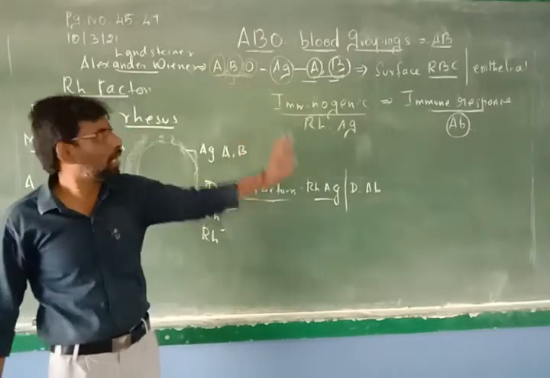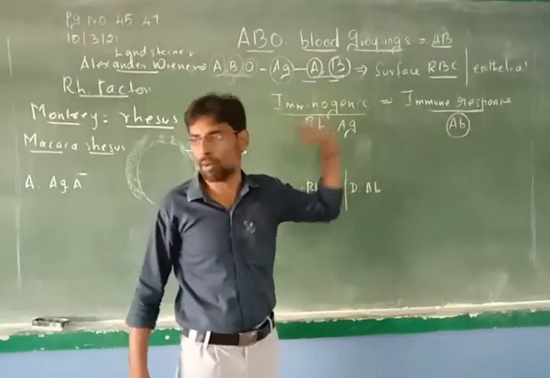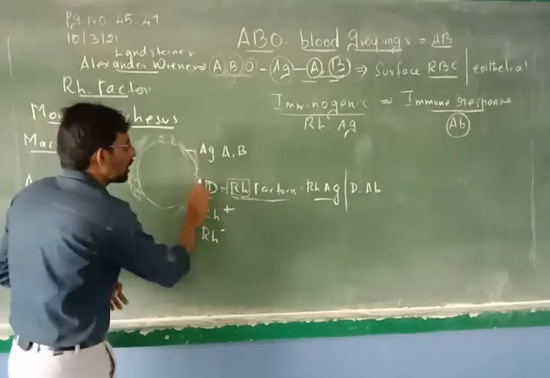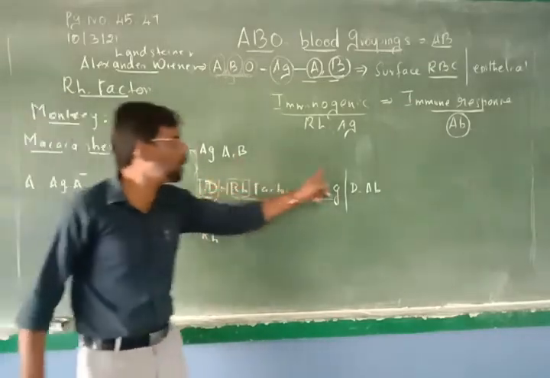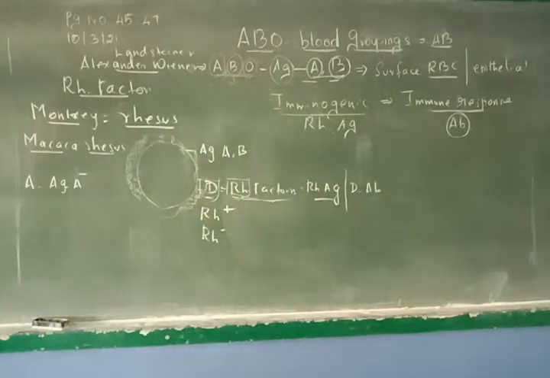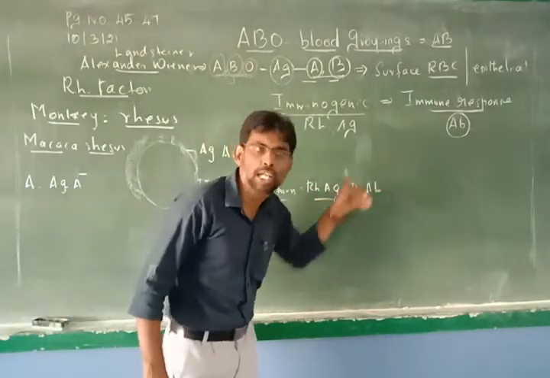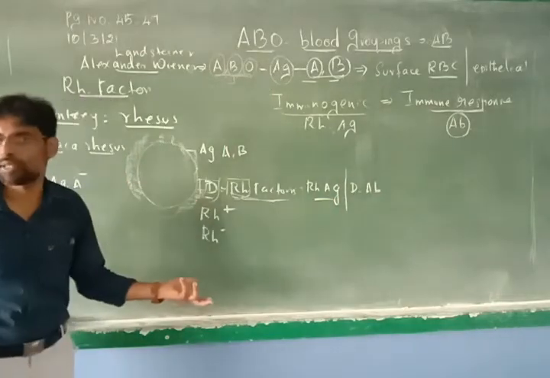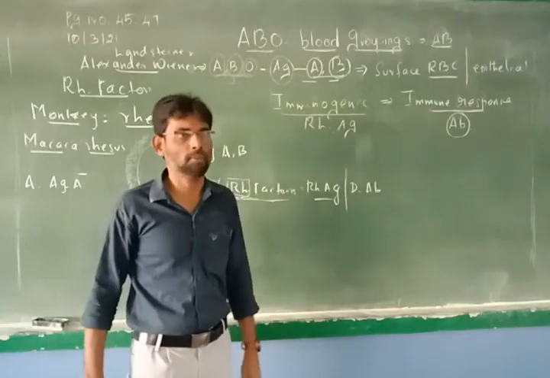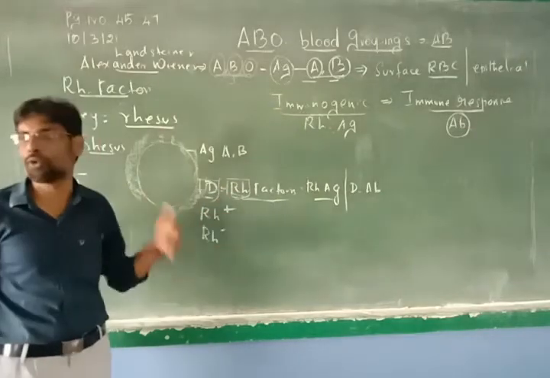The immunogen has the potentiality of generating immune response, generating antibodies. So here the immunogen is the RH factor, that means D antigen. So D antigen produces or initiates antibody. If RH factor is present in the blood, he will have RH antigen and at the same time RH antibodies. If you don't have RH factor or D antigen, he will not have antigen and antibodies. Is that clear? Because this statement you have to understand, then only we can go further.